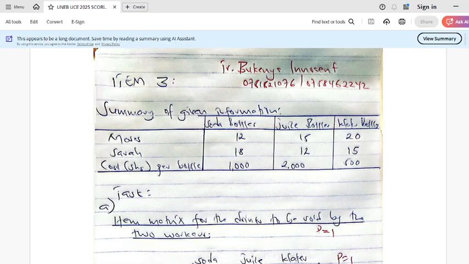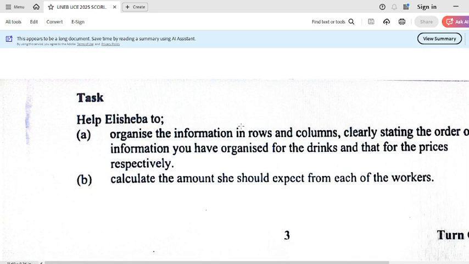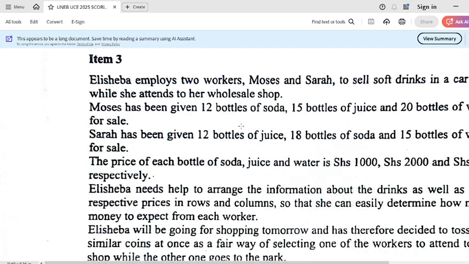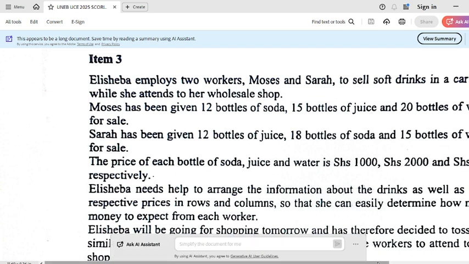So item 3, summary of given information. In the summary, if you look at our question here, Moses has been given 12 bottles of soda. So we choose some common items here. We have soda, we have juice, and we have water.